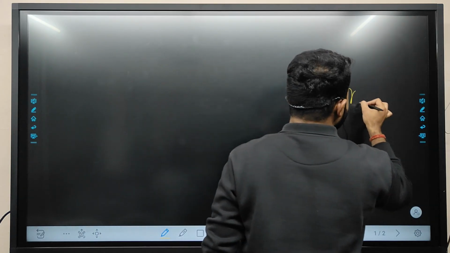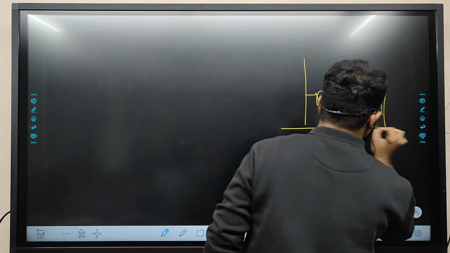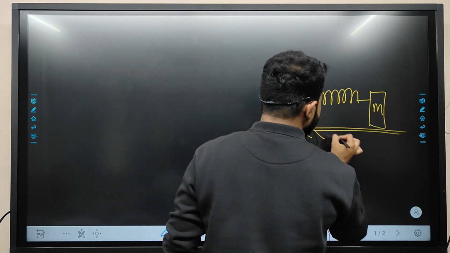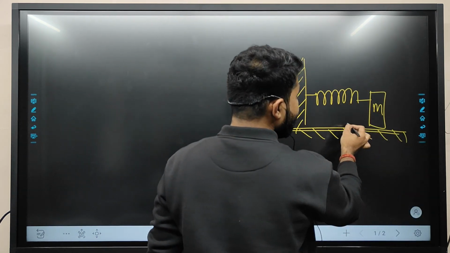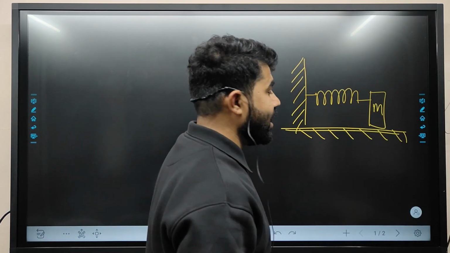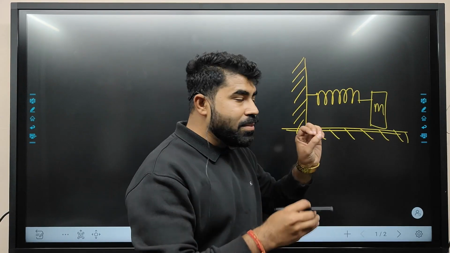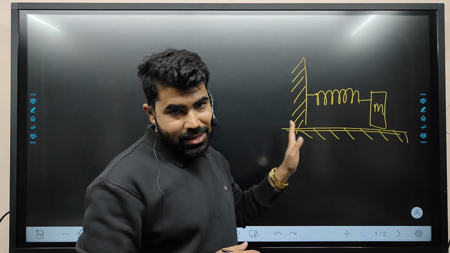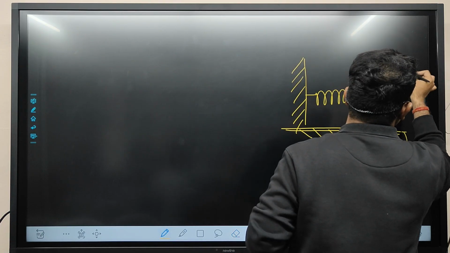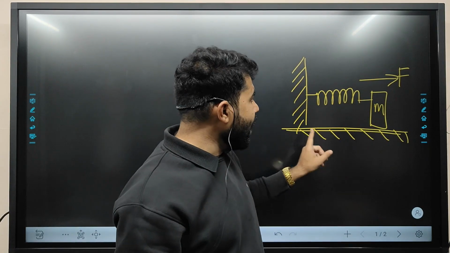For example, this is our spring, and this spring is of mass m. This is a rigid support, and this is also a rigid support, and this is frictionless. Is it clear? Now if we apply some stretching force F to this spring, this F will generate a simple harmonic motion.